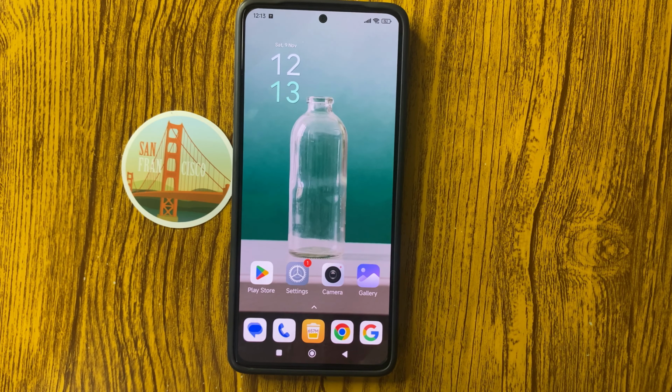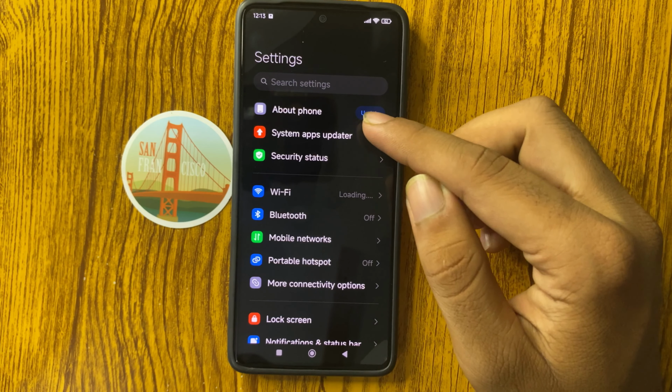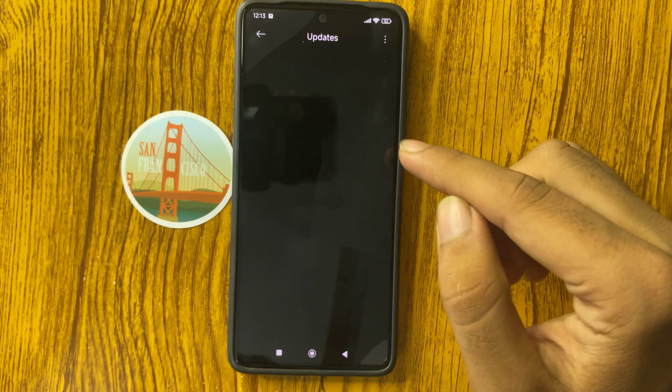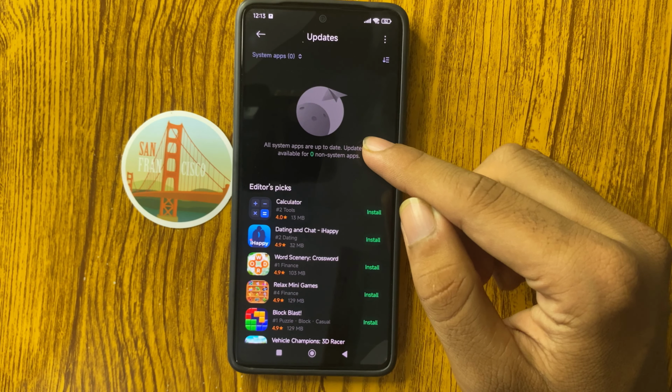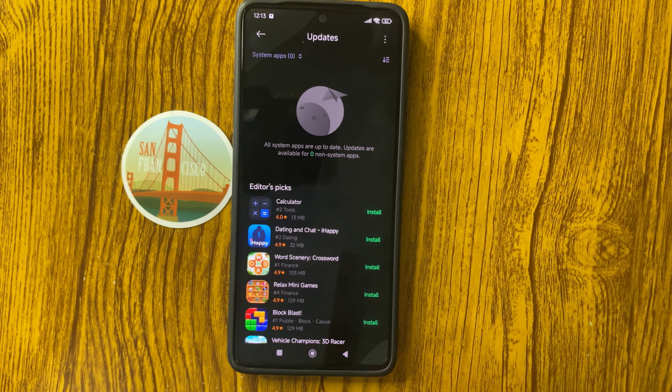Let's start the video. First of all, open the Settings app, and from here you can see System apps updater. Click on this, and from here you can update the Twitter app, but it is already updated.